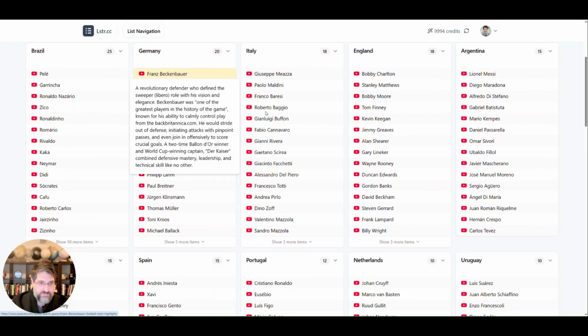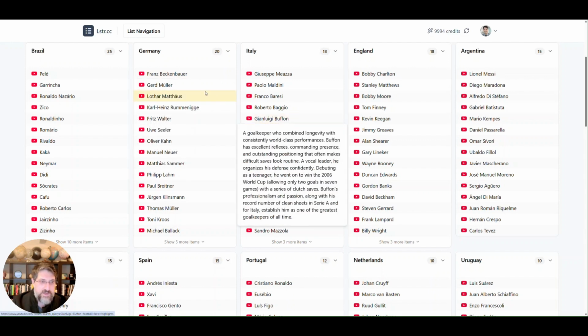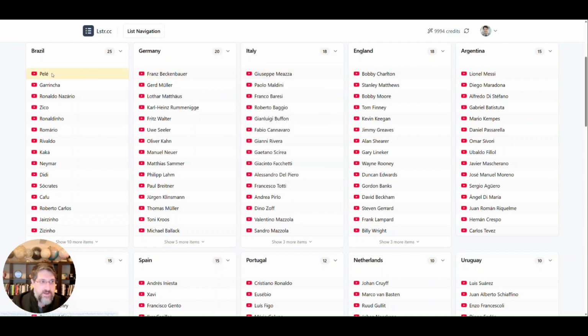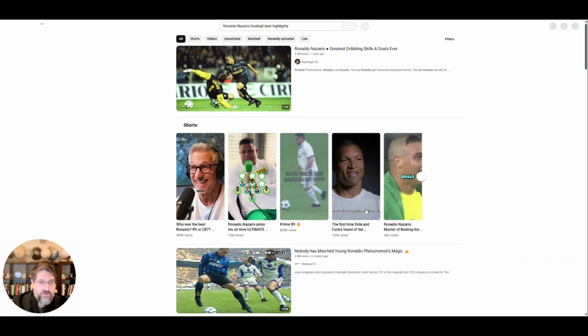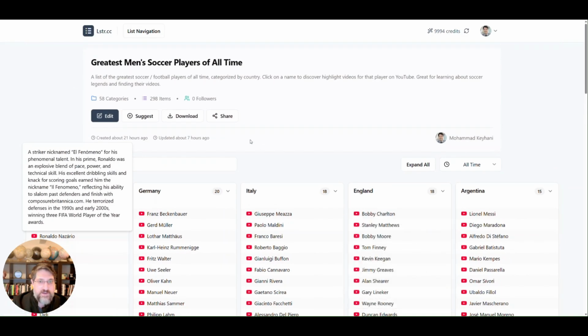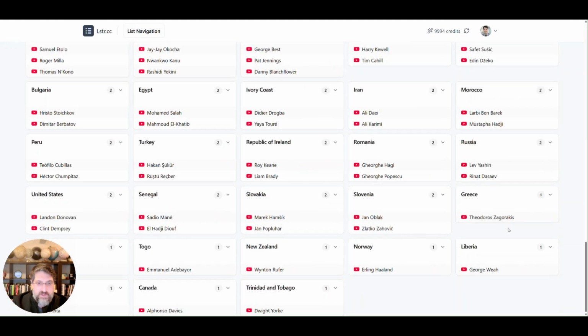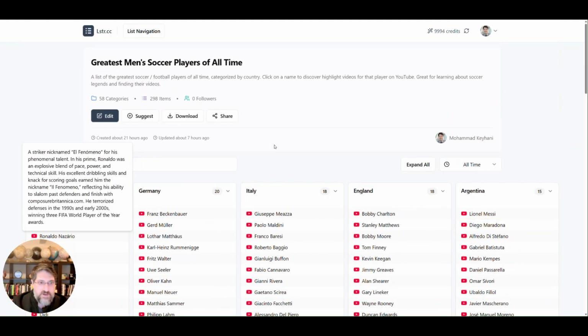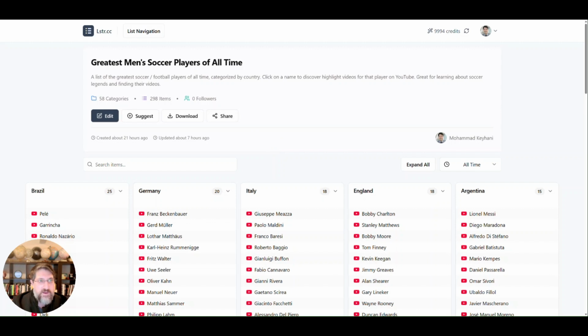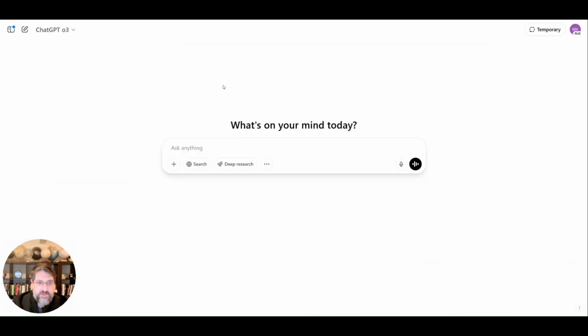If you hover on each one, it has a nice description of the person, and if you click on a link it will open a YouTube search link for the highlights of that particular player. So this is a comprehensive list, a really valuable resource for fans of soccer or football, as the non-American and Canadians would call it. And I want to show you how to make a list like this with ChatGPT's Deep Research capability.